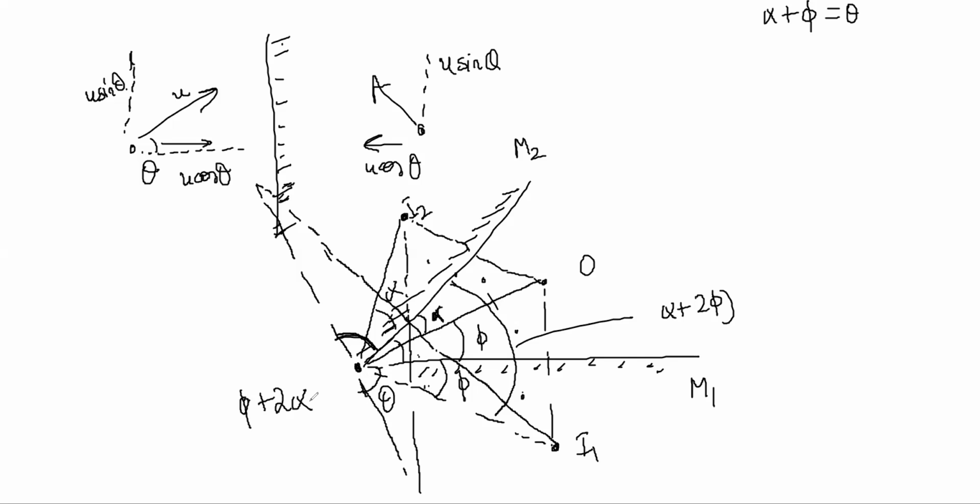So let's construct a table. I will draw the figure here like this, and this is M1 and this is M2, and this is your object. This angle was alpha and this angle is phi. Images will be formed here, here, then here somewhere, and then here somewhere, and so on. Many images could be formed.